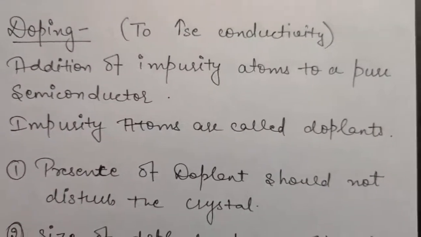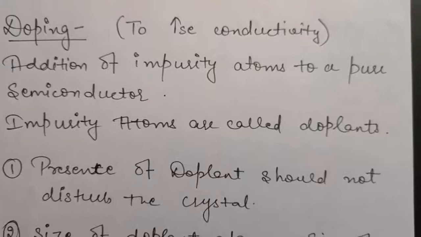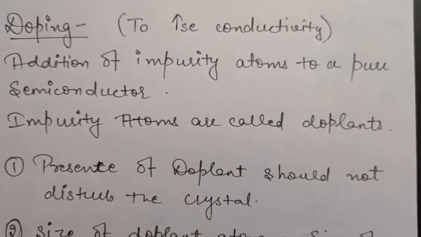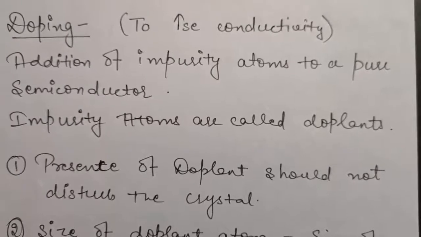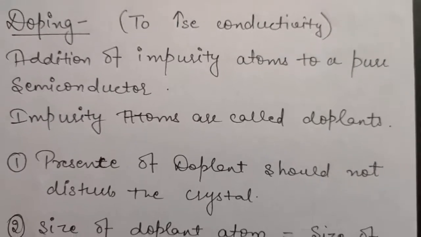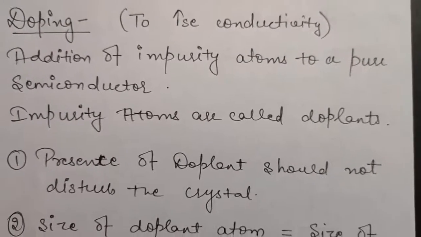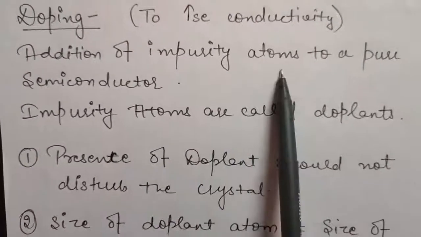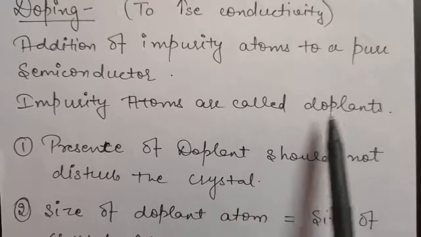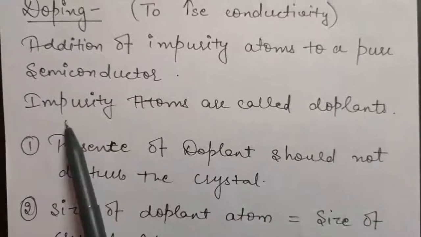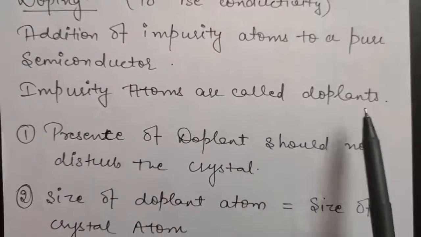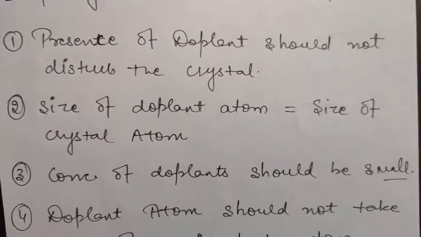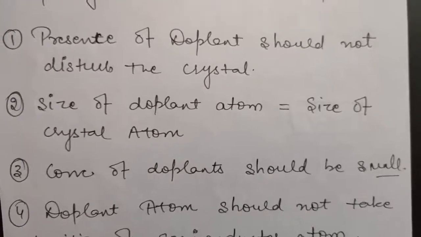So when you add an impurity atom to a pure semiconductor, that is called doping, and after doping the conductivity of that semiconductor will increase and it will become an extrinsic semiconductor. Okay, so now the impurity atoms which we add to the pure semiconductor are called dopants. Now whenever we do doping, we have to take care of 3-4 points.